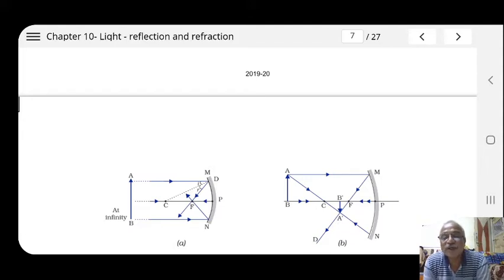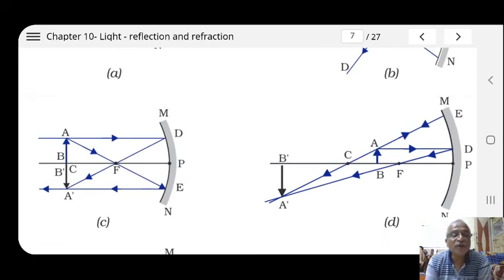In figure B, if the object is situated at finite distance beyond the center of curvature from the mirror, the image is formed between focus and center of curvature. It is diminished. In figure C, if the object is situated at the center of curvature, the image is also formed at center of curvature but is found to be inverted with respect to the object. In figure D, if the object is situated between the center of curvature and the focus, the image is formed beyond the center of curvature and is found to be inverted, magnified.